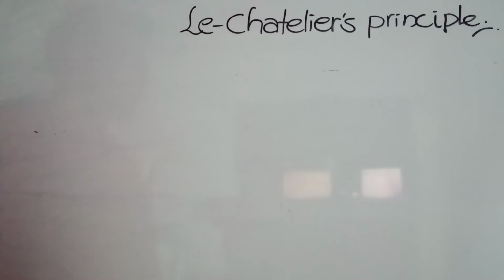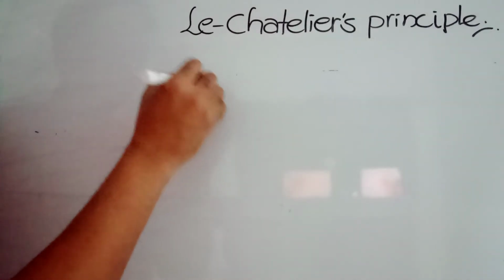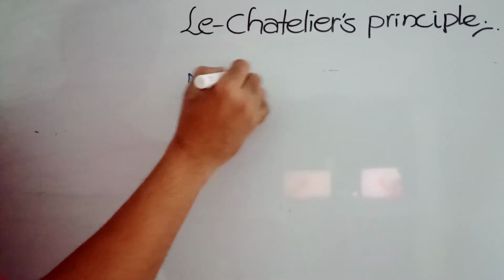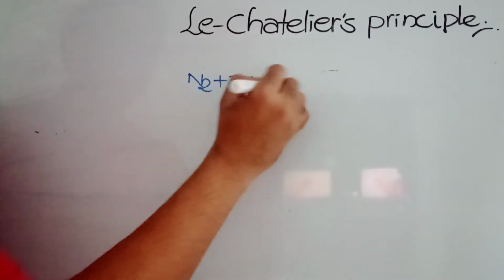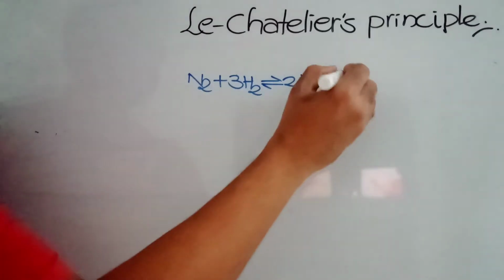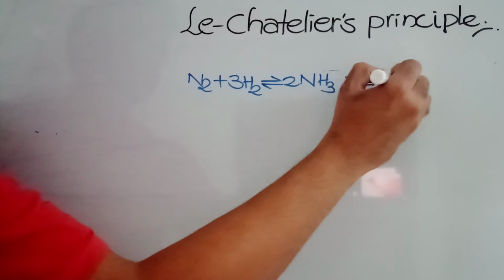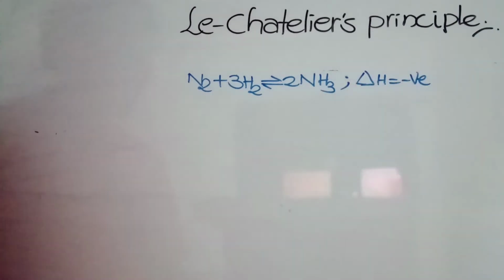In this session, we'll discuss Le Chatelier's principle. We know when an equilibrium is established, let us say N2 plus 3H2 gives rise to 2 NH3. This reaction is an exothermic reaction, delta H is negative. When this reaction is exothermic, what happens?